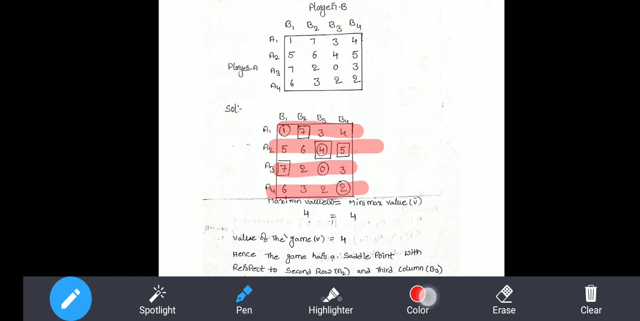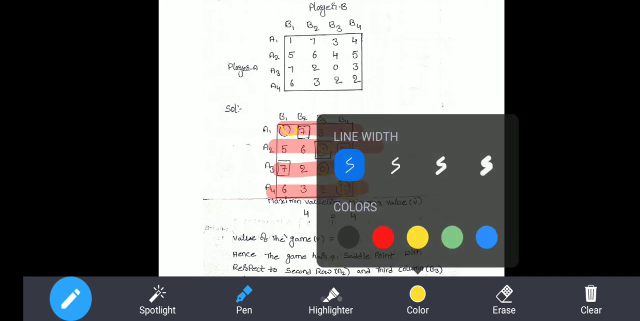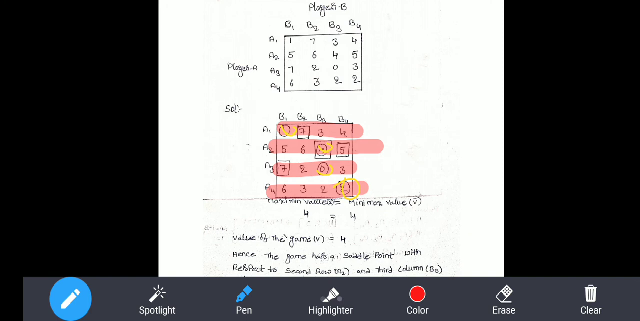Here the first row minimum is 1. Here 4. The second row 4. The third row will be 0. The fourth row will be 2. In the same way, column-wise: this is the first column, second column, third column, fourth column. In that, I'll show you here. In the first column, the maximum is 7, the second column maximum is 7, the third column maximum is 4, the fourth column maximum is 5.